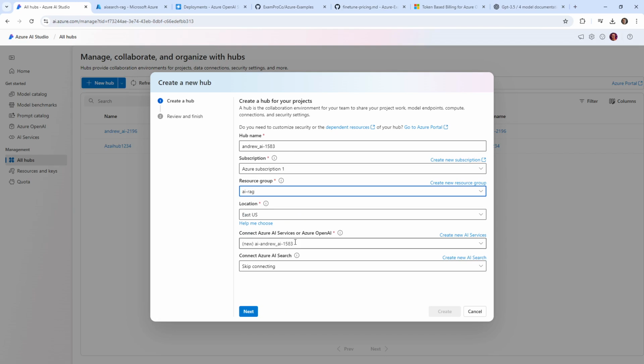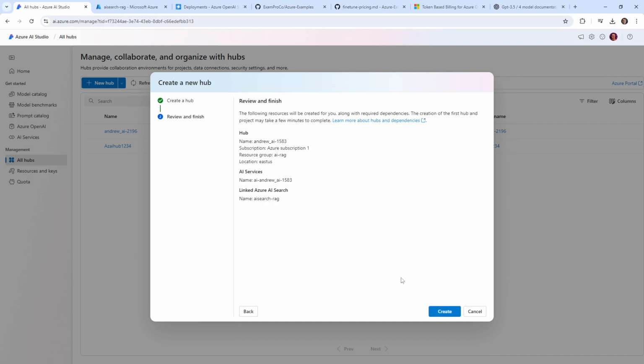And so we'll want a new Azure OpenAI Search service. And here it can connect to our Azure AI Search. And actually, let's do that because we need to do it anyway. And that might save us some trouble. So we'll go ahead and hit next and create. Anytime that Azure is going to do the work for us, let it do it, because it can be very difficult to connect these things. And so we'll just wait for this to set up, okay?